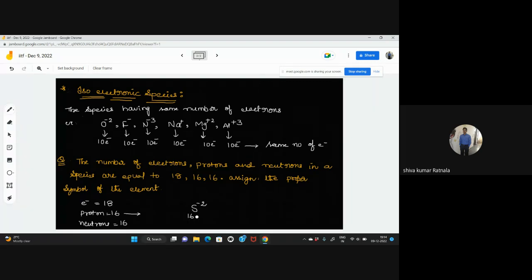And for S minus 2, what should be the atomic mass of sulfur? 32. Sir, I have a doubt. That means in this you wrote 10 electrons for isoelectronic species, we can put Ne also, neon? It is not necessary that it should have a charge. It can be a neutral molecule also.